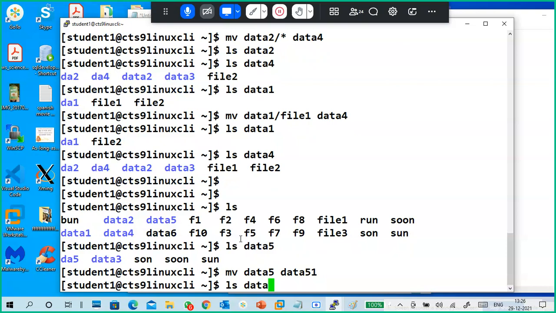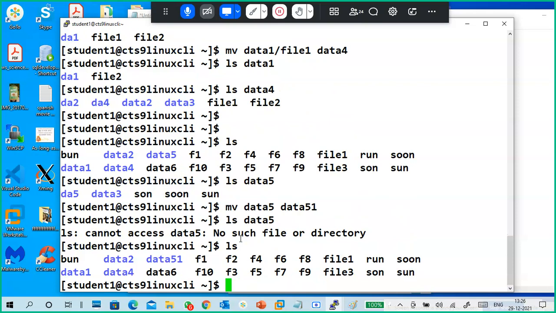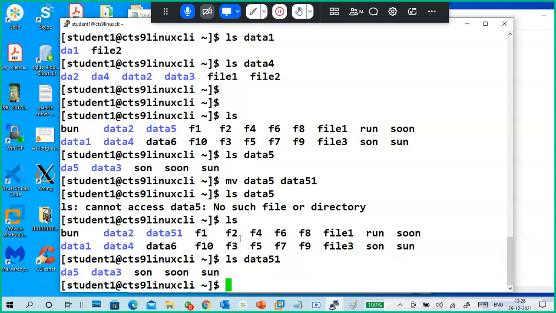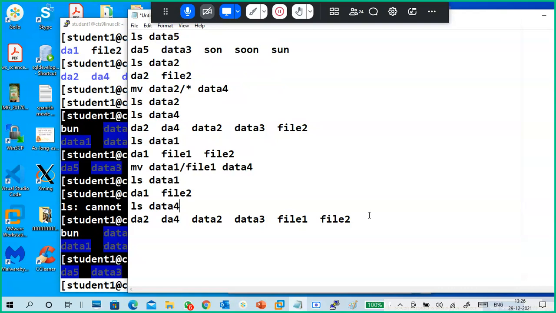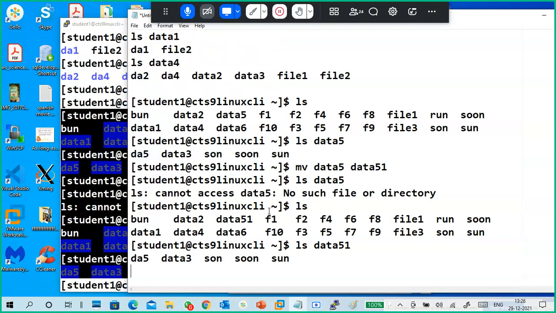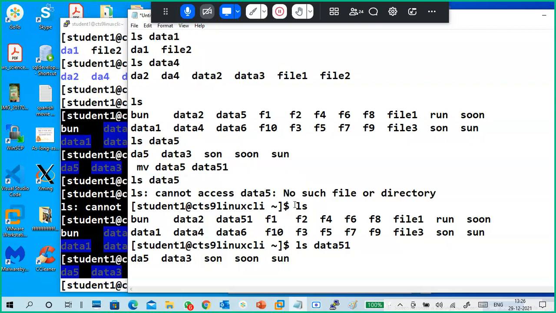ls data 5, no such directory. So what happened? The name is changed to 51, like this. Understood? For a folder, rename the folder. Yeah, for a file also it will work. You have to check which one is the command and which one is the output also, guys.